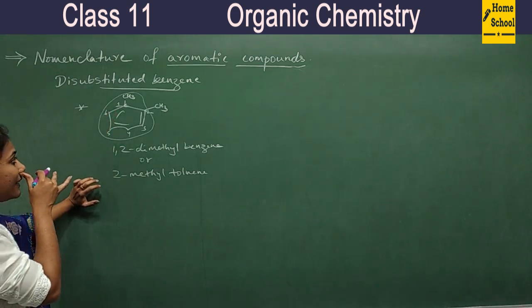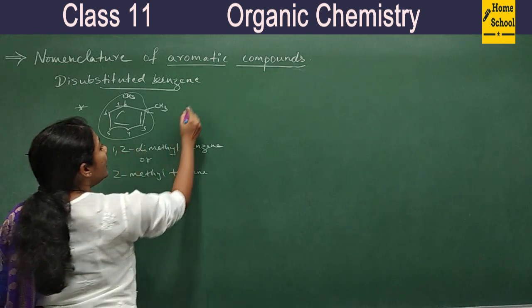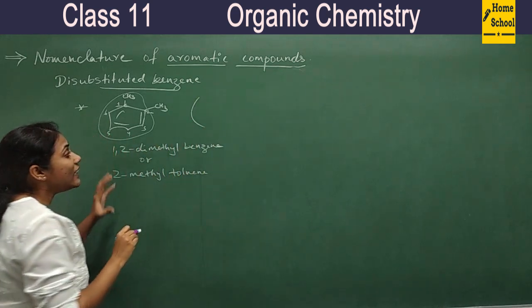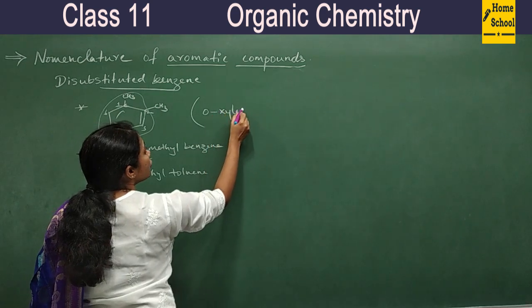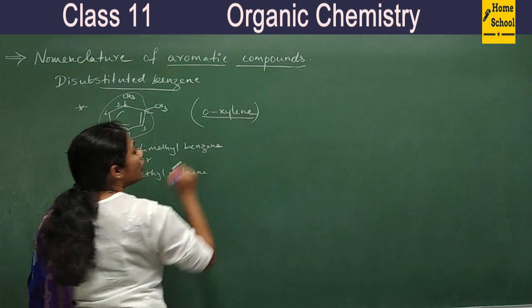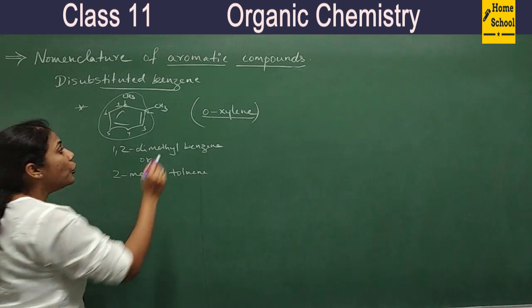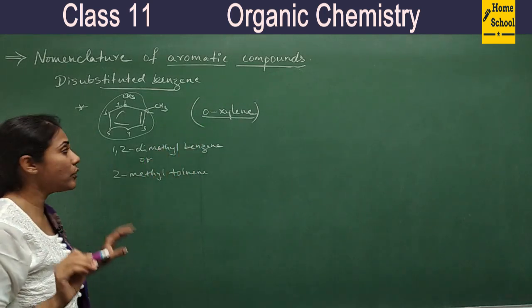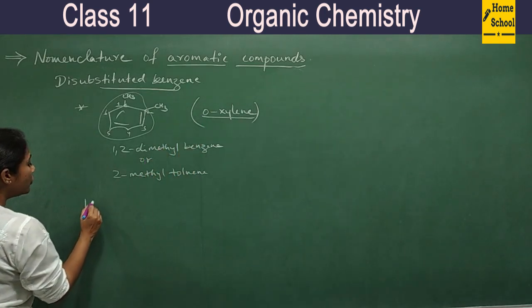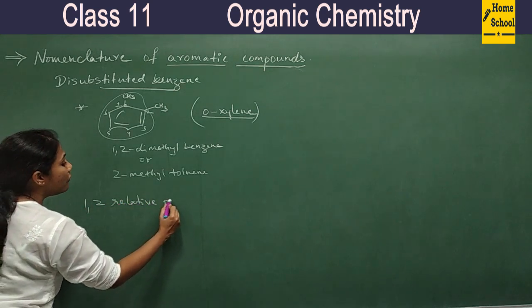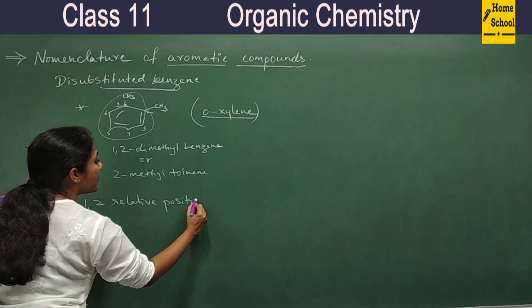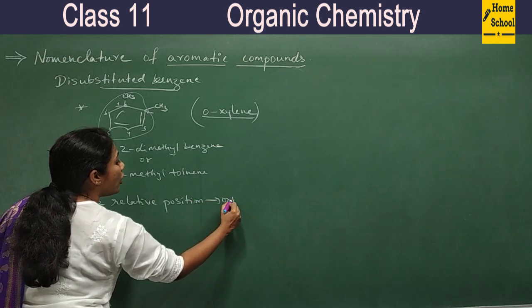Clear? And this can be called with a common name, orthoxylene. O means ortho here. So remember, 1-2 relative position is called ortho.